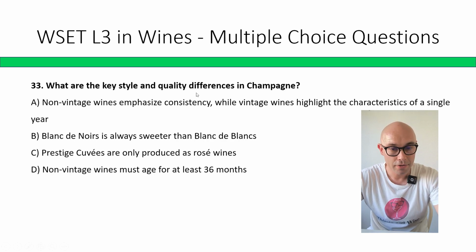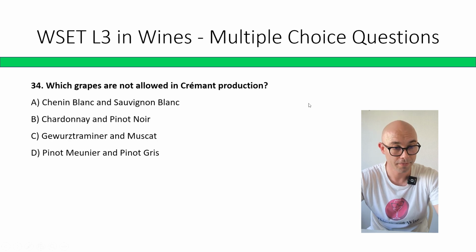What are the key differences in styles and quality in Champagne? Non-vintage wines emphasize consistency, while vintage wines highlight the characteristics of a single year. Blanc de Noirs is always sweeter than Blanc de Blancs. Prestige cuvées are only produced as rosé wines. Non-vintage wines must age for at least 36 months. So the correct answer is A. Non-vintage wines emphasize consistency, while vintage wines highlight the characteristics of a single year.